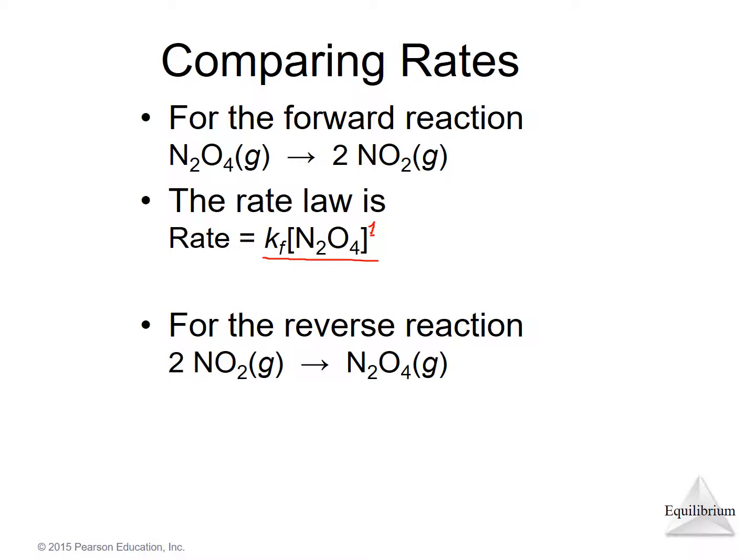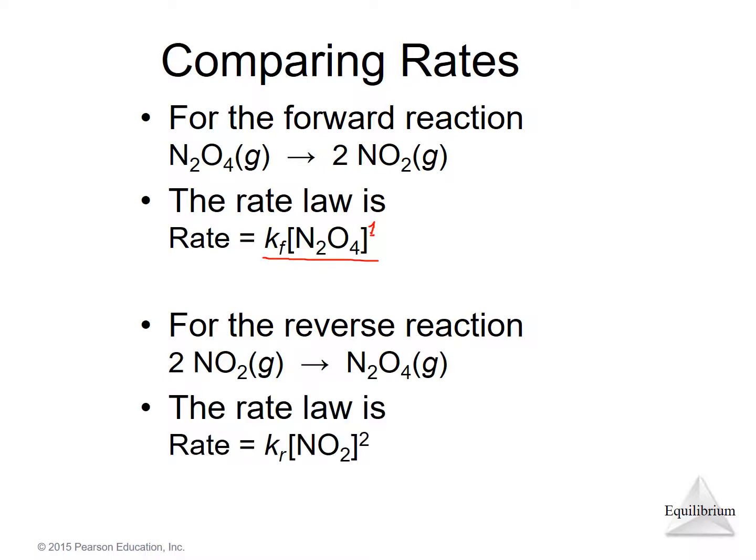If a reaction requires two molecules to come together, then the rate is proportional to the square of the concentration, so that's actually a second order reaction. So we write the rate law for the second order reaction as Kr, R stands for reverse, times the concentration of NO2 to the second power. So it's a second order reaction.